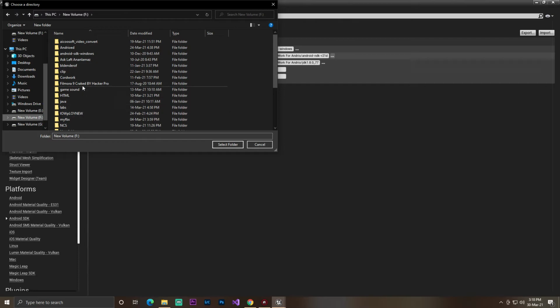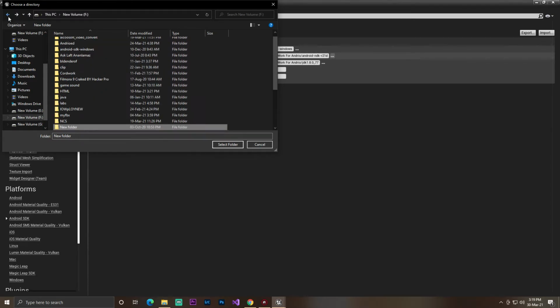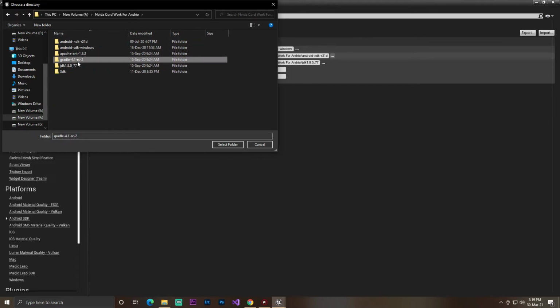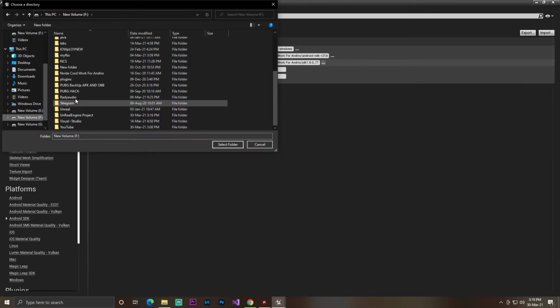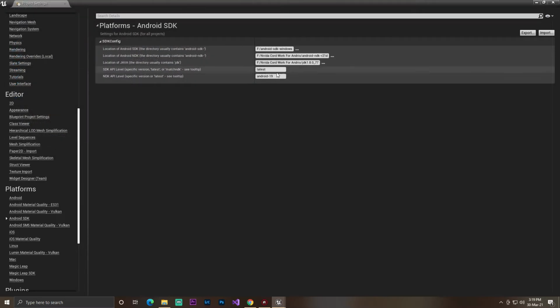Then you need to set the NDK. So just go where you saved your NDK folder. Okay, for me it's this NDK, as you can see, NDK r20d. Then you need to set the same for the JDK, just click and go to where you saved it, and select the JDK. Okay, so one is done. You must set this to Android 19. Okay, one is done.